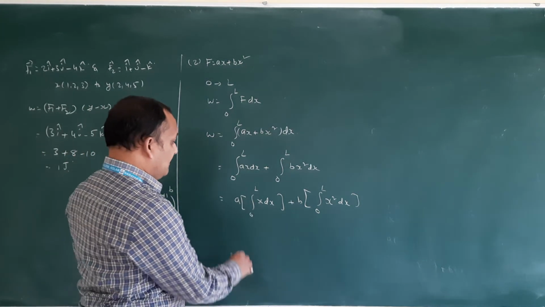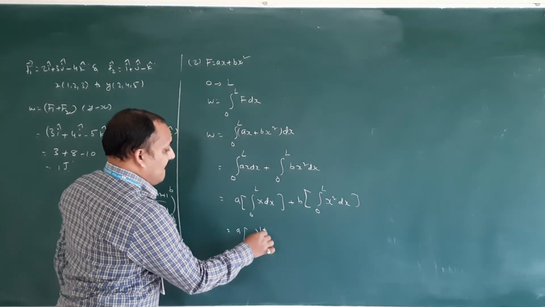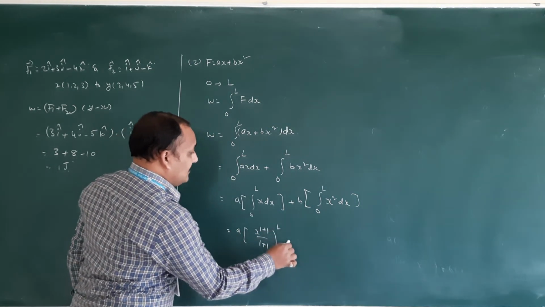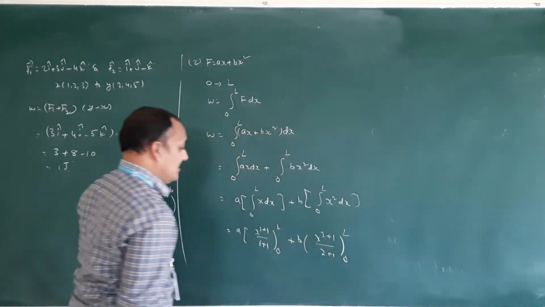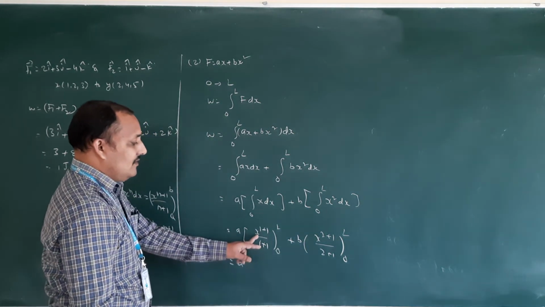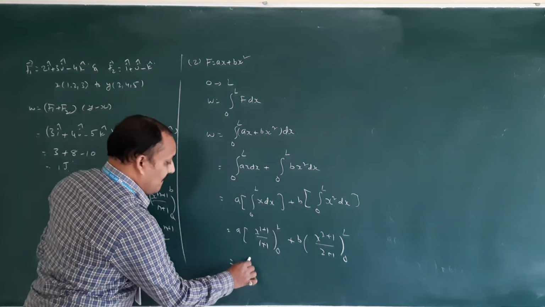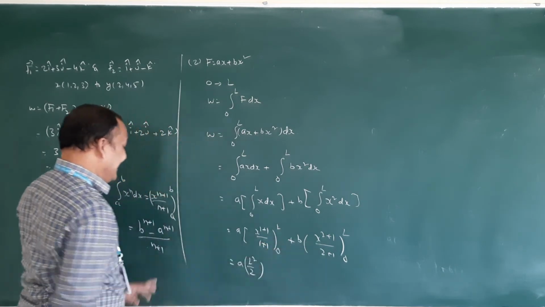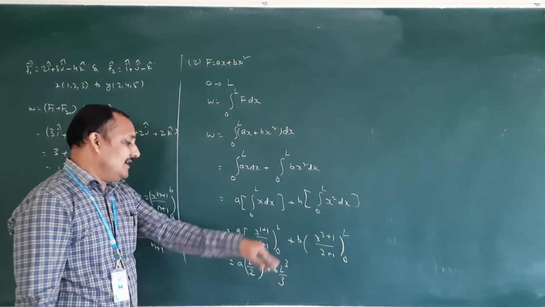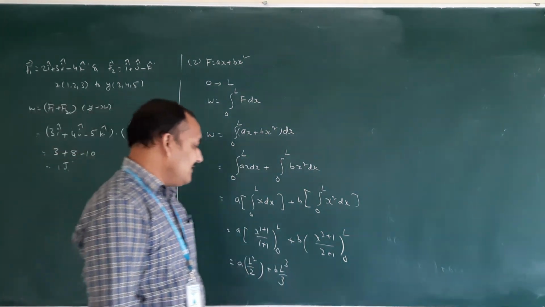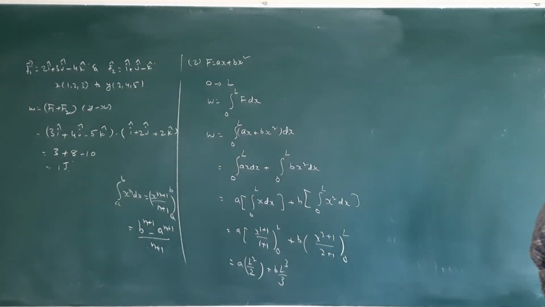Same formula here. a x power 1 plus 1 by 1 plus 1 from 0 to L, b x power 2 plus 1 by 2 plus 1 from 0 to L. So in place of x we have to substitute L. a L square by 2 minus 0, means 0, plus b L cube by 3. So therefore the answer is aL square by 2 plus bL cube by 3. Is it the option? Option 1 is correct. Next question.